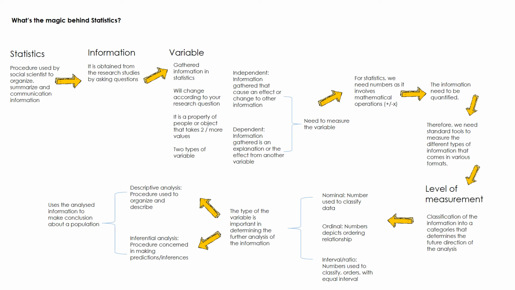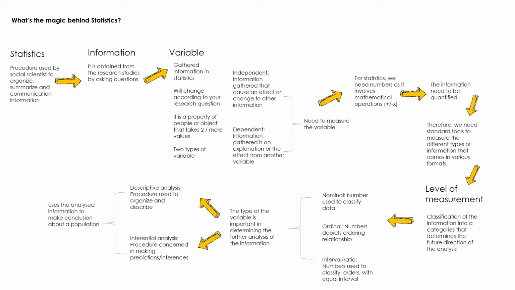Once we know what type of information we have, the next step is to run the type of analysis that we propose for the data. There are two types of analysis covered under statistics: descriptive analysis, which is the procedure used to organize and describe, and inferential analysis, where procedures are used to make predictions or inferences.